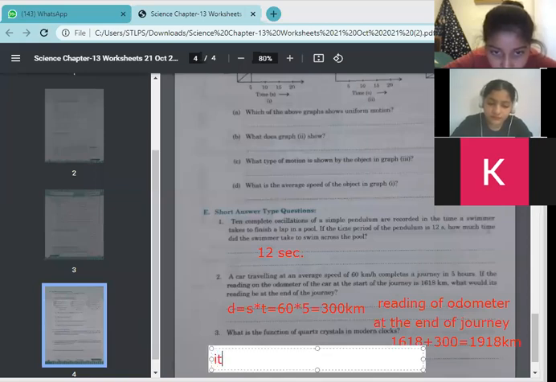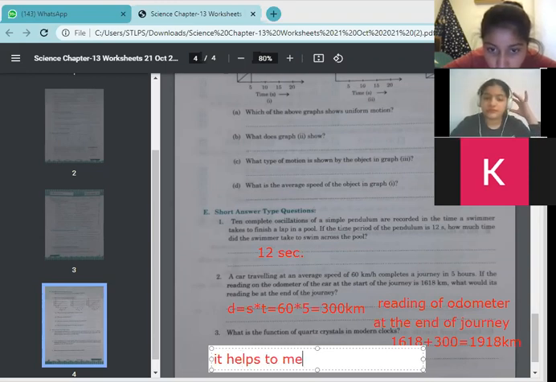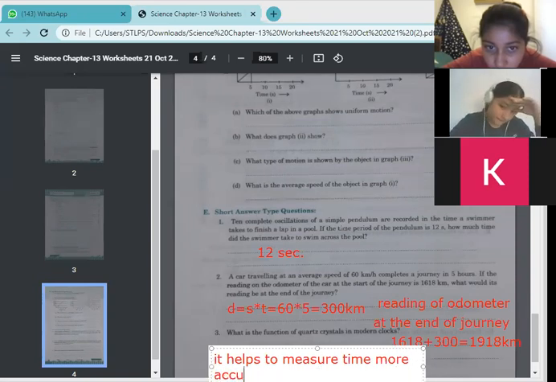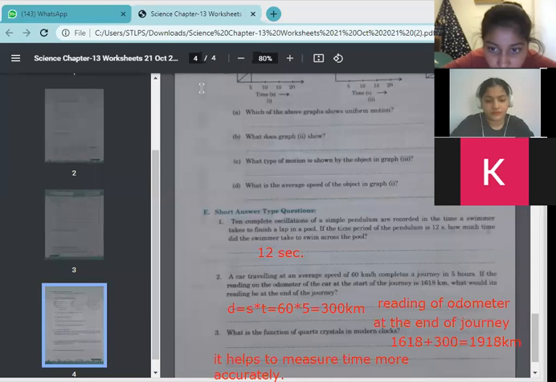It helps to measure time more accurately. Okay.